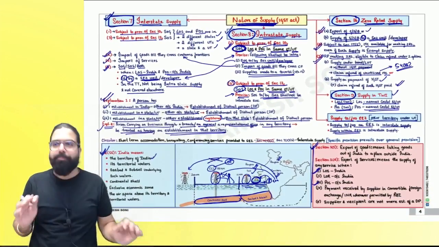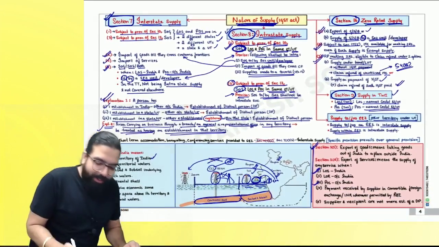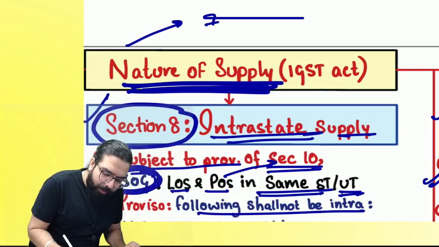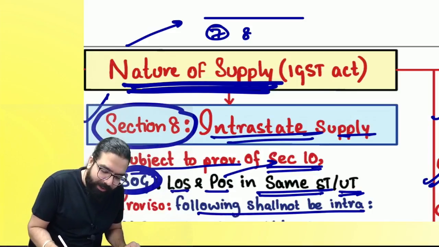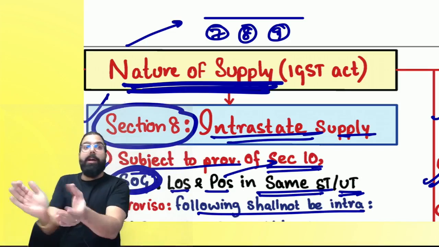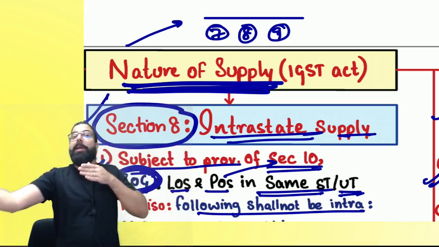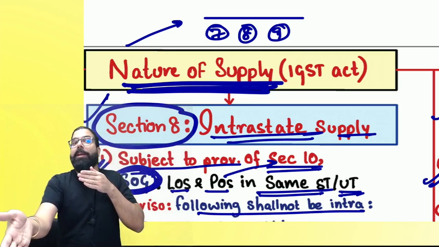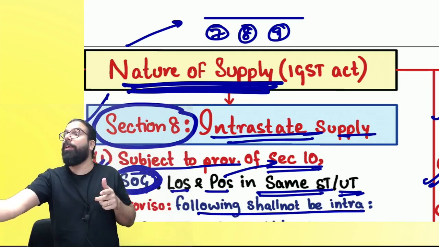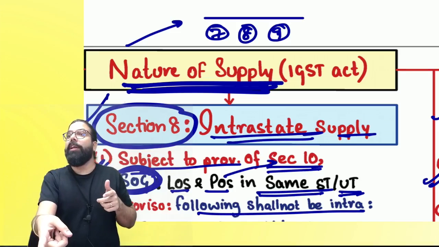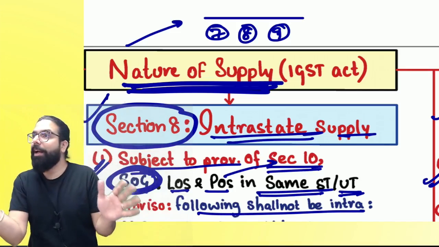Listen to me very carefully. What are the sections we went ahead and learned over here? IGST section number 7. What is section number 7 telling everyone? Interstate. Section number 8, intrastate. Section number 9, territorial water. If you supply in the territorial water, place of supply is the nearest coastal state. If supply is in the territorial water, the supplier's location is in the nearest coastal state. Can I go ahead, everyone?